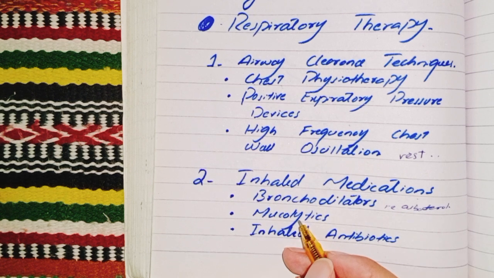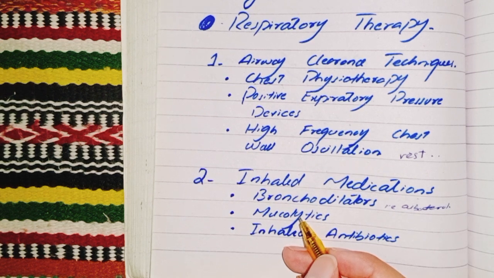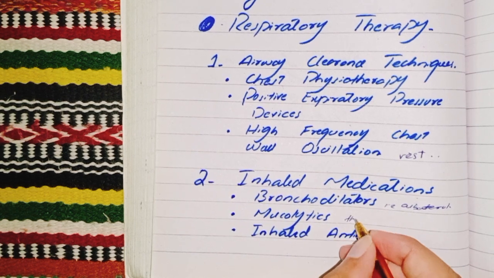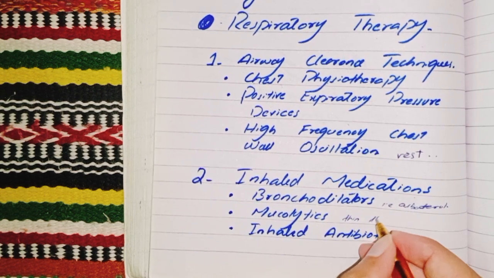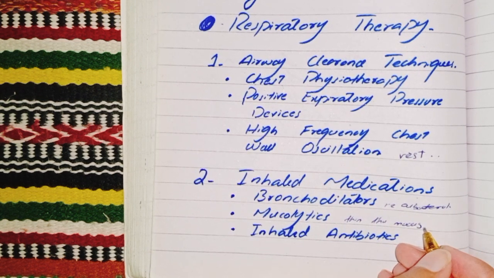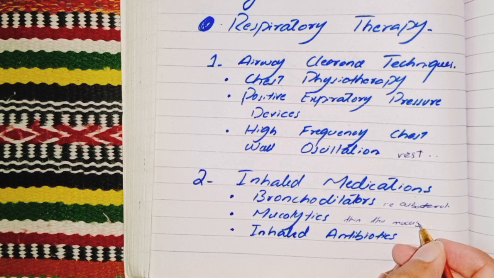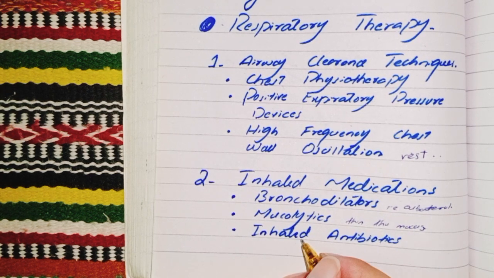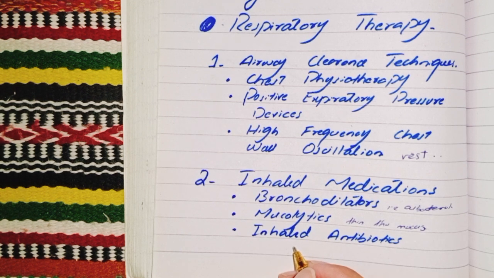Mucolytics. What are mucolytics? Medications that thin the mucus. As the name suggests, they thin the mucus and make breathing easier. Inhaled antibiotics target chronic lung infections caused by bacteria.